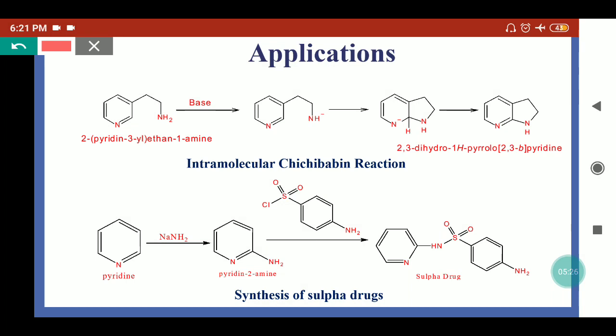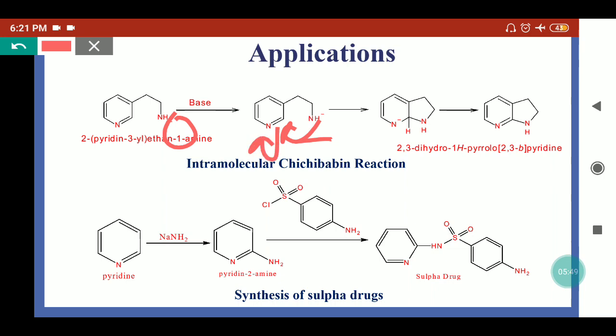Here's an example of an intramolecular Chichibabin reaction, where the pyridine is substituted with an ethylamine-like group. In the presence of a basic medium, this hydrogen will be removed and it will convert into the NH negative form. So this NH negative can attack this carbon, taking the bond pair of electrons.